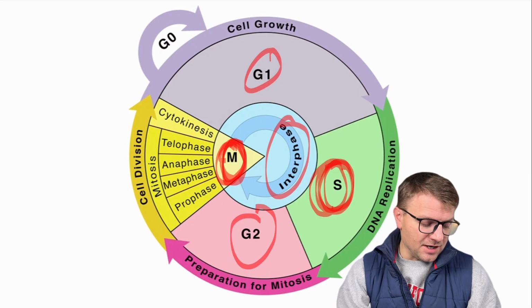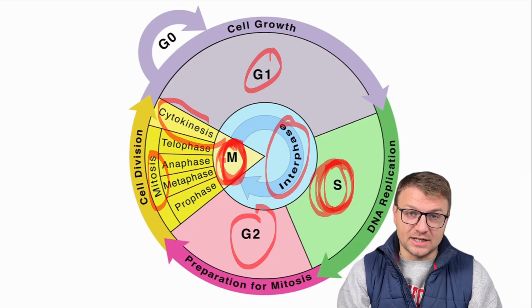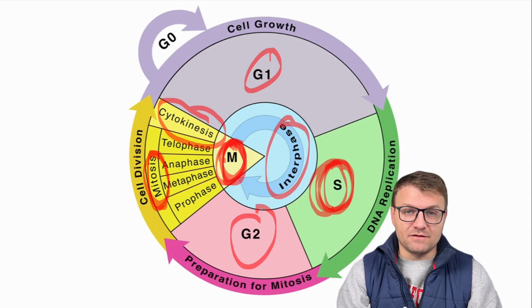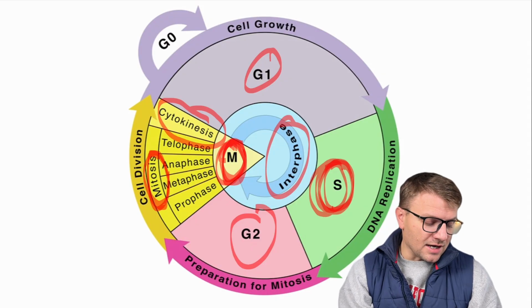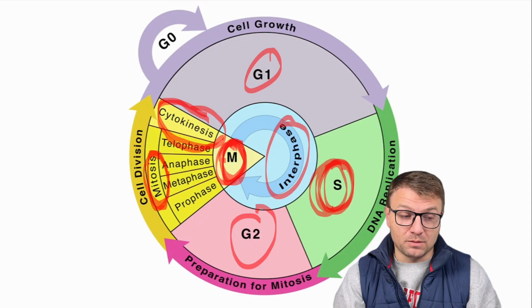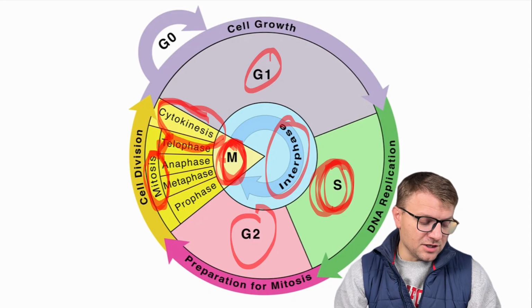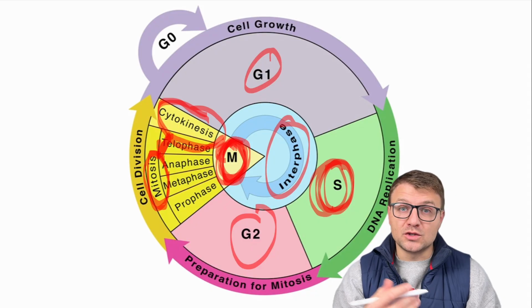Now, during M phase, we have mitosis and cytokinesis. Mitosis is the division of the nucleus, while cytokinesis is the division of the cytoplasm, or the cell. So both of these processes work together within M phase to split the cell.